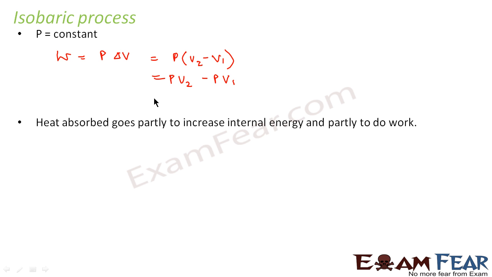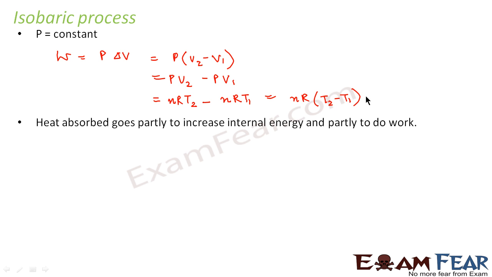Now for an ideal gas, we know that PV is equal to nRT. Sometimes I am writing n, sometimes I am not. Don't get confused by that. If I am not writing n, that means I am considering 1 mole of gas. So we get nRT2 minus nRT1, which is nR times (T2 minus T1). This will be the work done in case of an isobaric process.